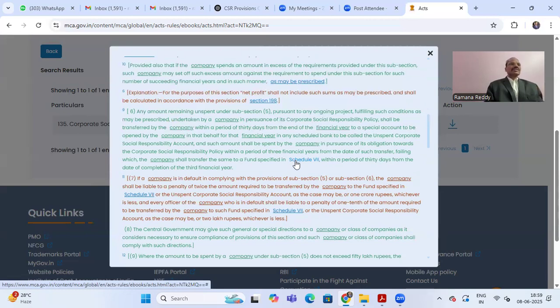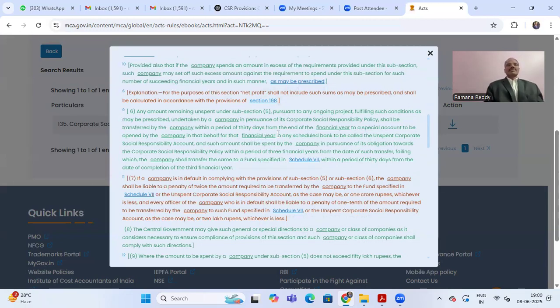Subsection 6 of 135 says any amount remaining unspent pursuant to any ongoing project, fulfilling such conditions as may be prescribed, undertaken by a company in pursuance of its CSR policy shall be transferred by the company within a period of 30 days from the end of the financial year. So suppose any ongoing project is there, the amount has to be transferred within 30 days from the end of the financial year to a special account to be opened by the company in that behalf for that financial year.